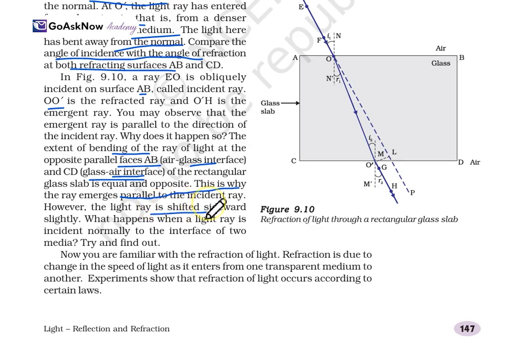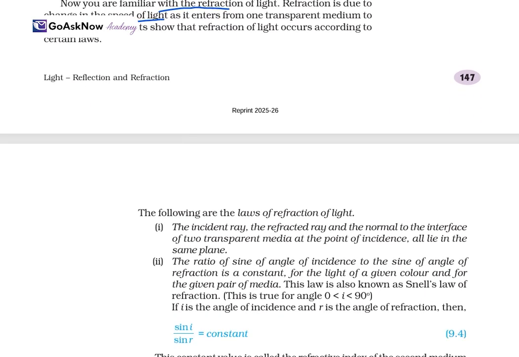However, the light ray is shifted sideways slightly. And what happens when the light ray is incident normally to the two media? Now you are familiar with the refraction of light, right? Here it is incident and here it is making the refraction angle. So this is how the refraction of light works. Refraction is due to the change in speed of light as it enters from one transparent medium to another. Experiments show that refraction of light follows certain laws.